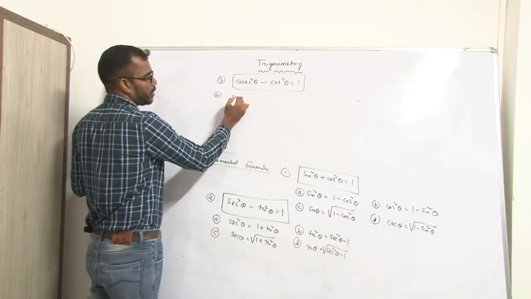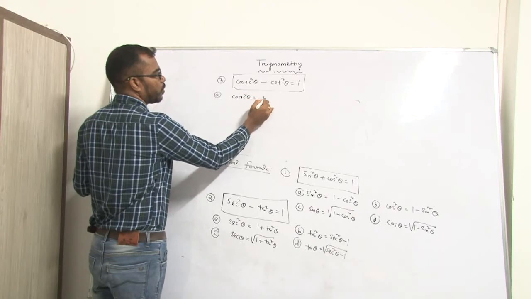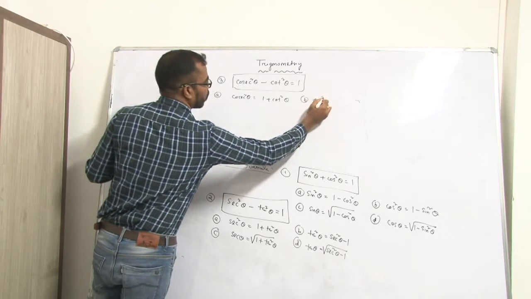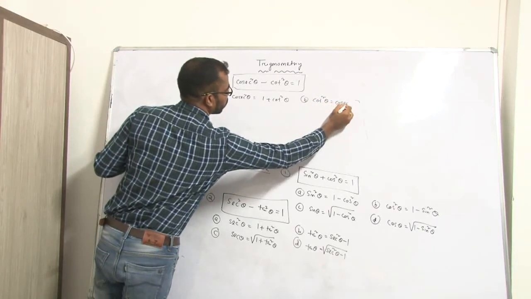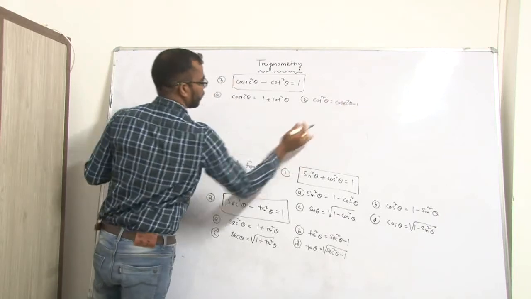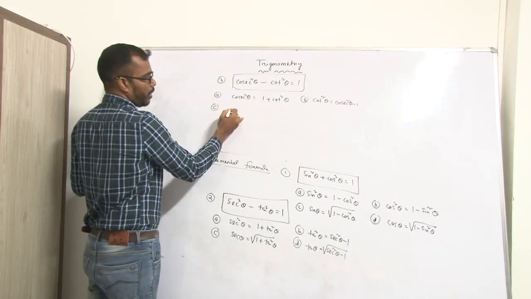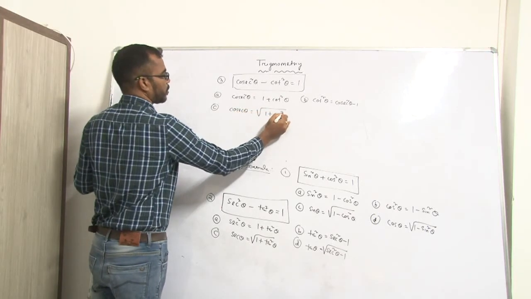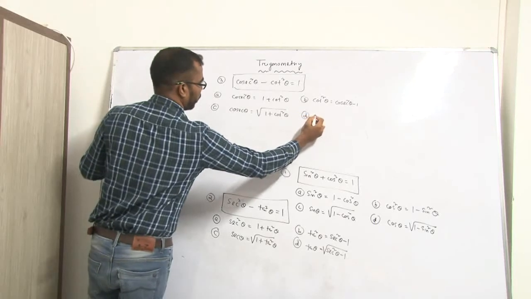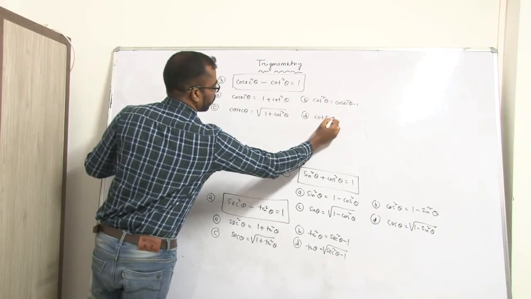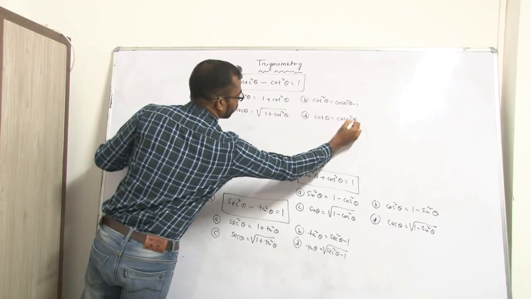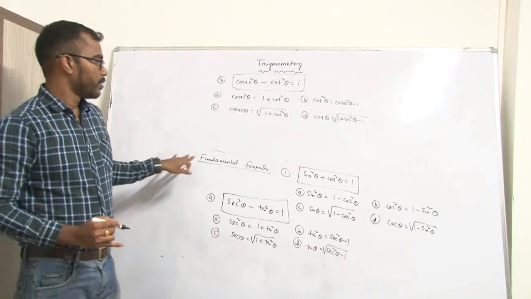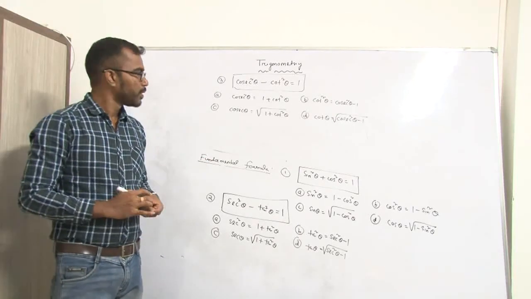That means first is cosec square theta equal to 1 plus cot square theta, and second is cot square theta is equal to cosec square theta minus 1, and third is cosec theta is equal to root over of 1 plus cot square theta, and the fourth is cot theta is equal to root over of cosec square theta minus 1. So these are the main fundamental formulas.